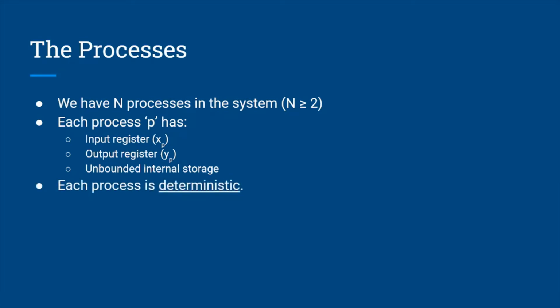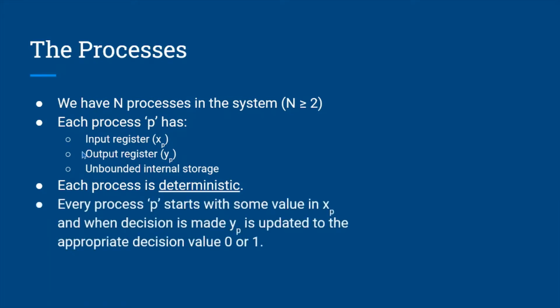Each process is deterministic. That means the transition function will not go to different states for the same input. Normally, every process will start with some initial value XP and YP equal to B. When the decision is made, YP will have 0 or 1. YP is a write-once register. That means after changing its value, we cannot change it again.